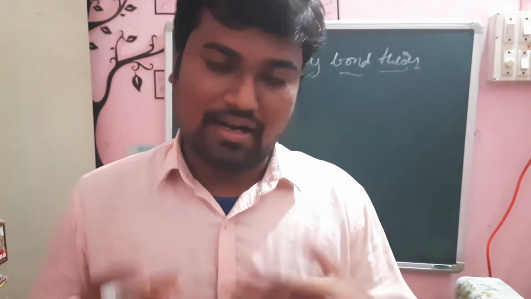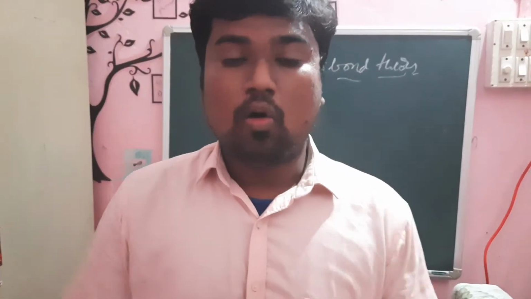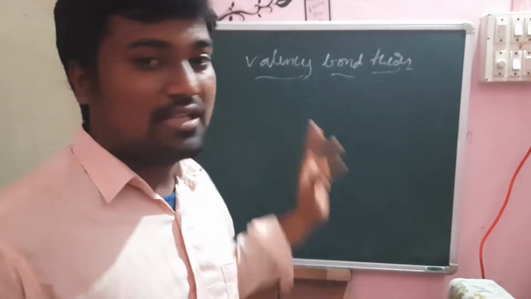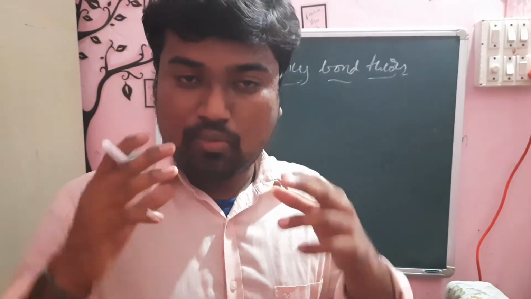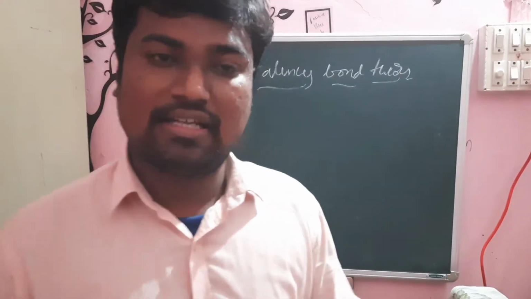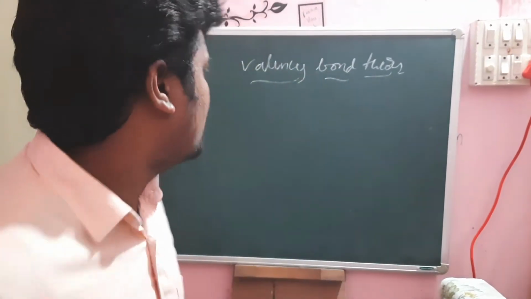Firstly, valency bond theory was proposed by Heitler and London to explain covalent bond formation between atomic orbitals. After that, Slater and Pauling explained shapes of molecules and direction of the bonds in atoms. Today I discuss covalent bond formation in atomic orbitals, and what is sigma bond, what is pi bond, how they are formed, with certain examples.